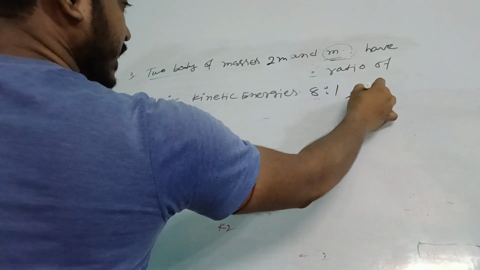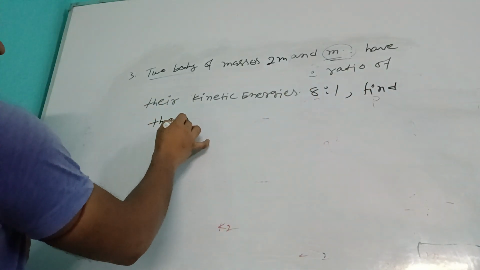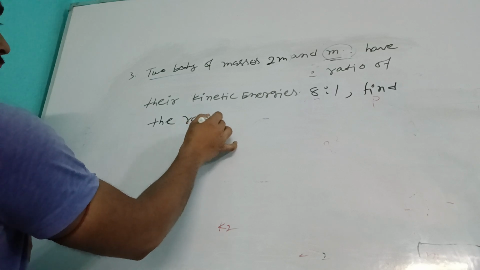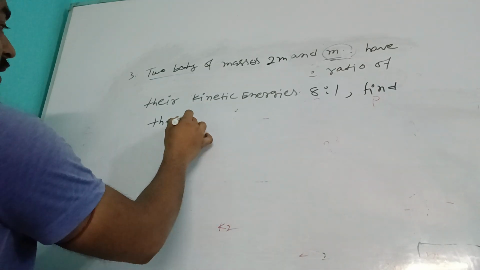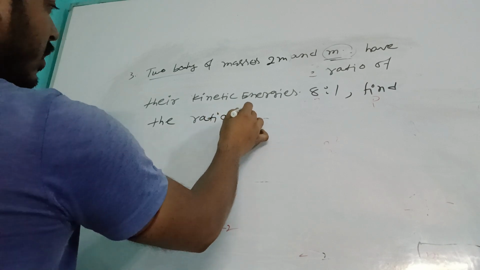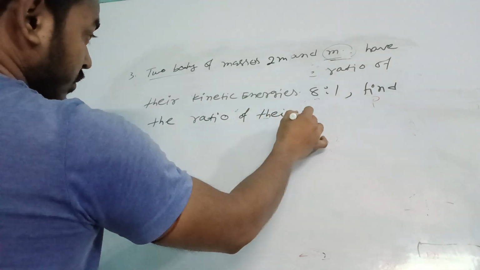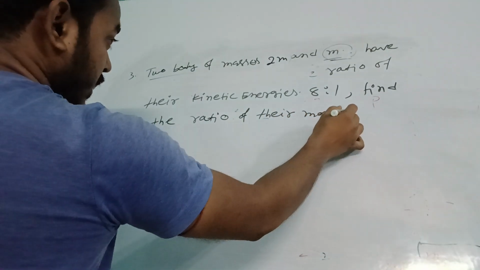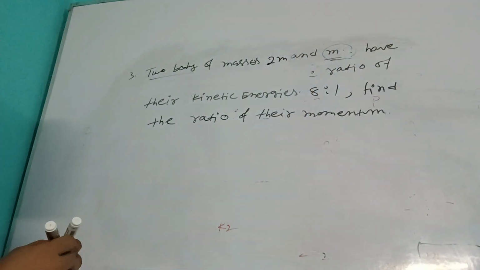Now find the ratio of their momentum. Okay, what is given?